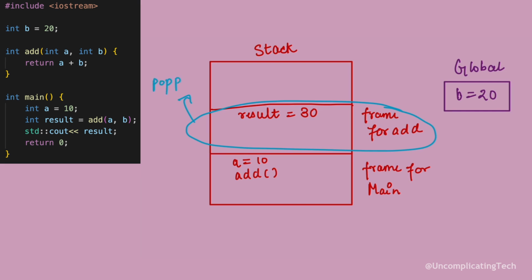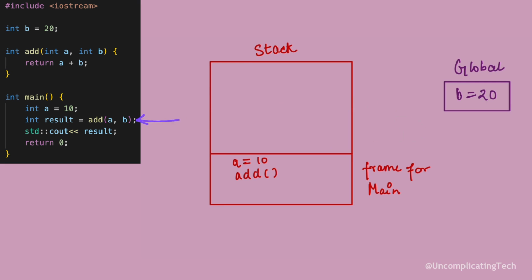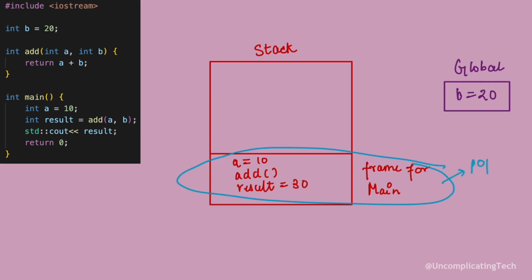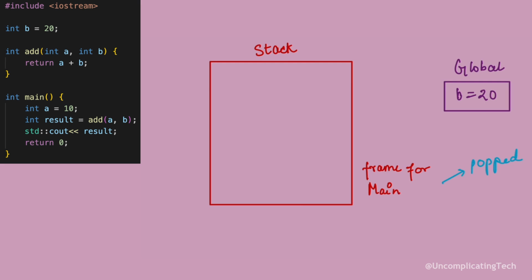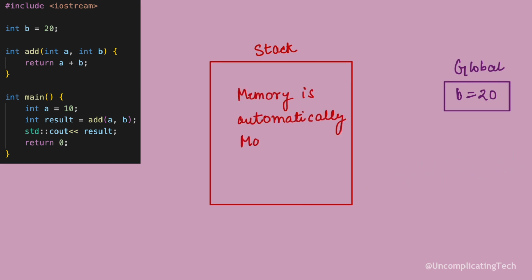So this frame for add is popped out after return. Back in main, result is stored in the stack, printed, and then main finishes with a return statement. This means the main function is also popped out of the stack. Throughout this execution, we never manually allocate or free memory. The stack handled it automatically.